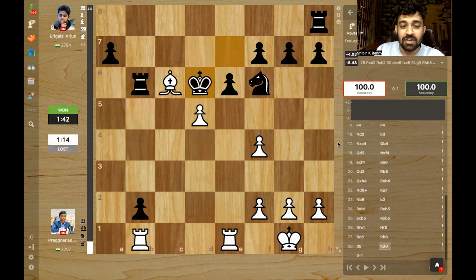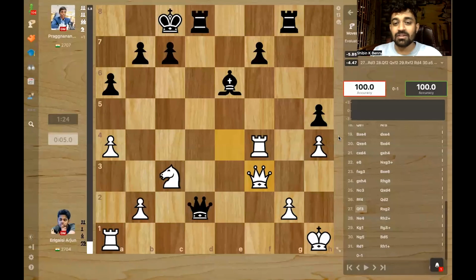Rook b6, d5, king d6, and here Pragg resigned because there are two connected passed pawns and one is sitting on b2. No counterplay for Pragg. So Arjun managed to tie the match. So it was 3-3 after 6 games, 2 classical games, then 2 25 plus 10 rapid, and then 2 10 plus 10 rapid. And now the match was going to 2 5 plus 3 blitz.